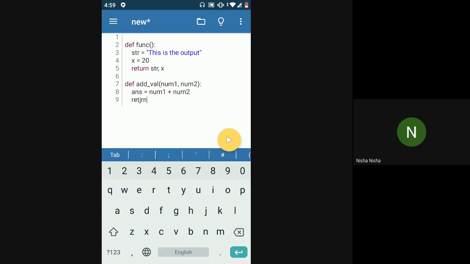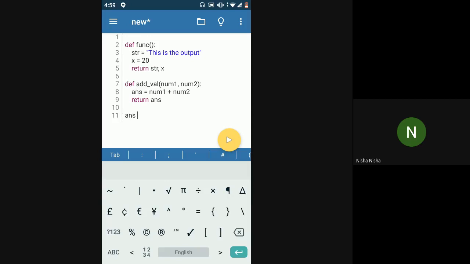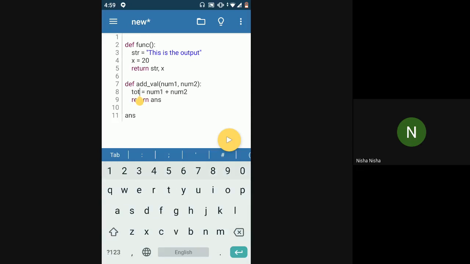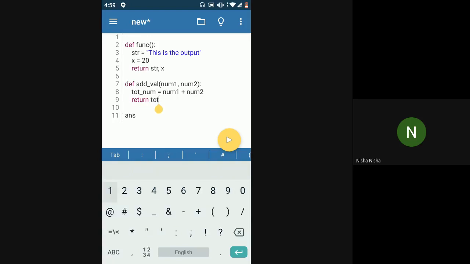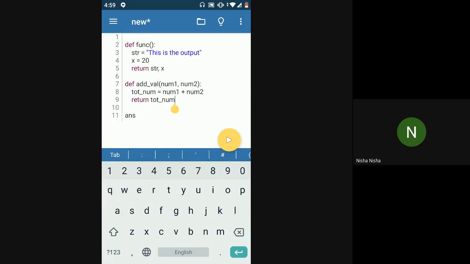In this case I'm just returning one value. So wherever I was calling that function, I was assigning whatever output was returned by the function to this ans variable.